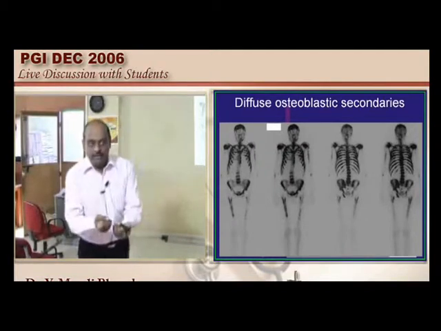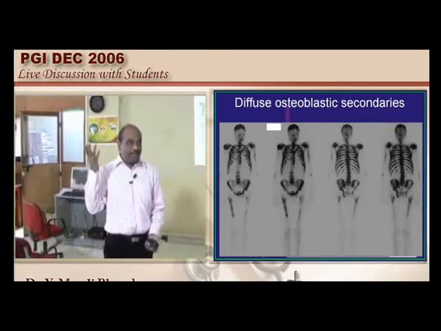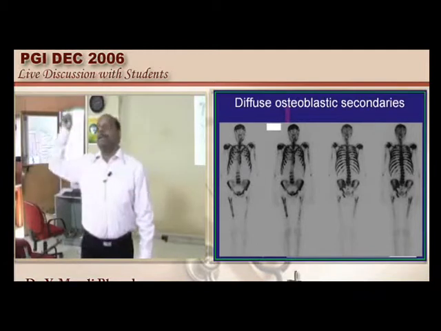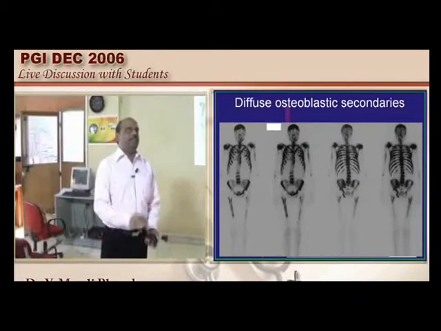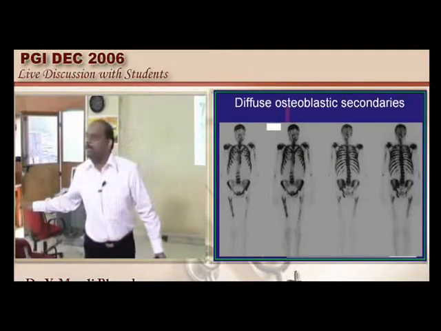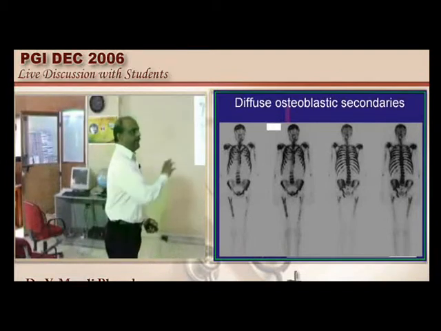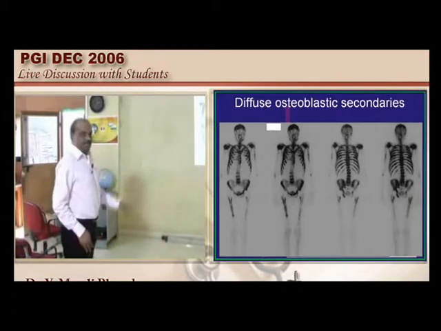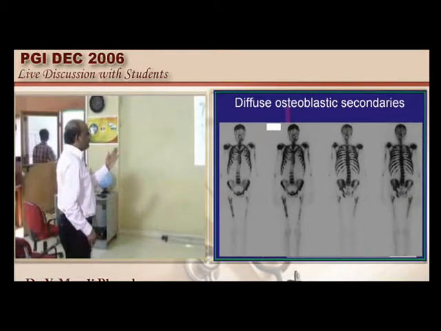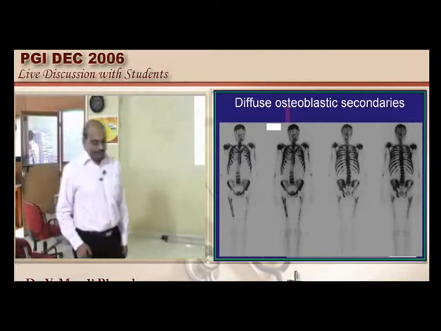Unless multiple myeloma led to fractures, and the fractures are healing and that led to osteoblast proliferation, only then will multiple myeloma pick up increased uptake on the radionuclide scan. Otherwise, the radionuclide scan by principle in multiple myeloma is normal. That is what you need to basically remember. Whereas in prostate cancer with osteoblastic metastasis, you are able to find increased radionuclide uptake, which is a very classical feature because they are all blastic metastases.